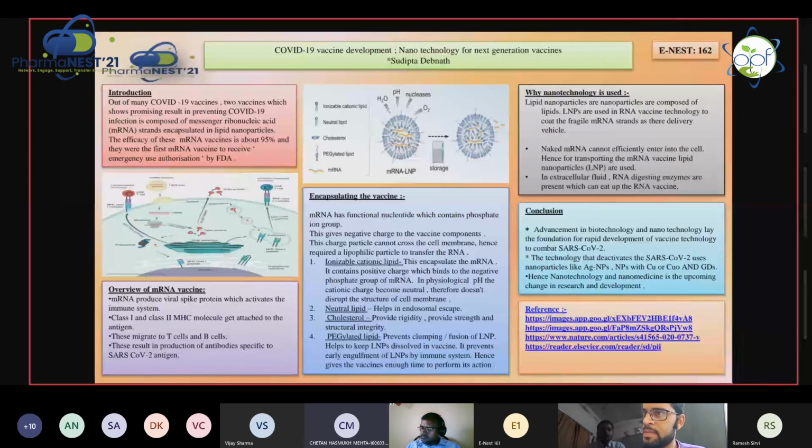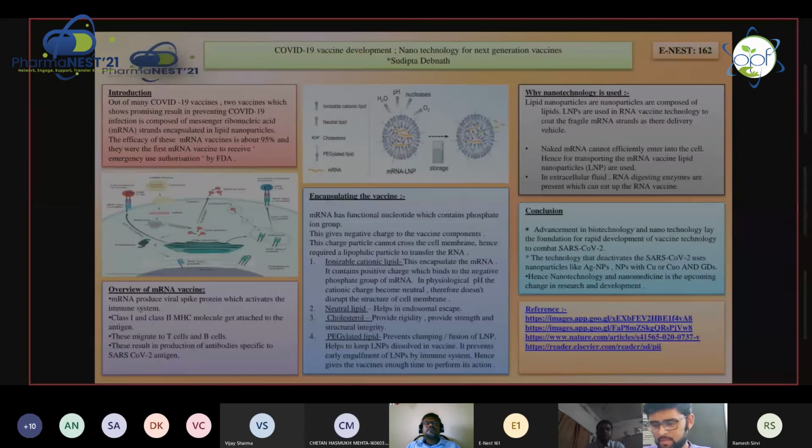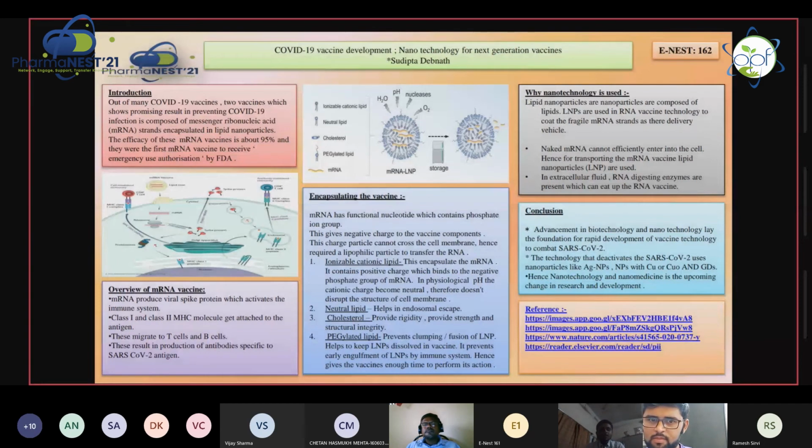Good evening, everyone. I am Sudipto Demnath, a BPharm third year student of Kolkata Institute of Pharmaceutical Technology. Now I am presenting a review on the topic of COVID-19 vaccine development, nanotechnology for new generation vaccines. Out of many COVID-19 vaccines, two which show promising results in preventing COVID-19 infection are composed of mRNA. Their efficacy is found to be 95% and they have received emergency use authorization.